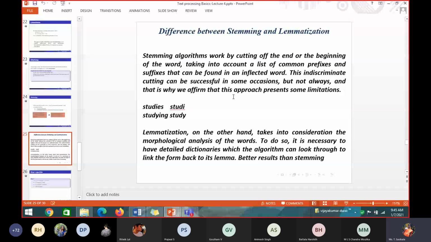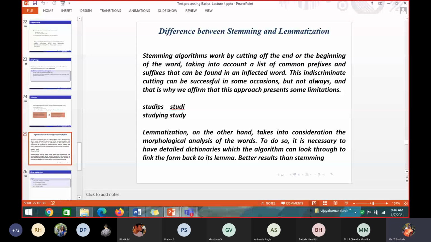See this example. I have studies and studying. So what will this stemming do? It will chop off either the affixes or suffixes. So the suffix is study plus I, that is es. Es will be the suffix. They will write the rule: if es, ey, ent, ly, like indefinitely means in, will be removed. Definitely, ly will be removed. Like that, prefixes and suffixes, that sub part which is added to the core word, will be removed.